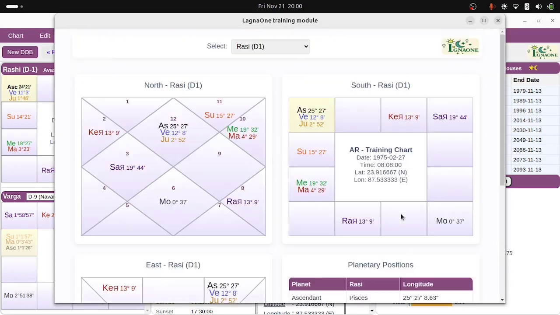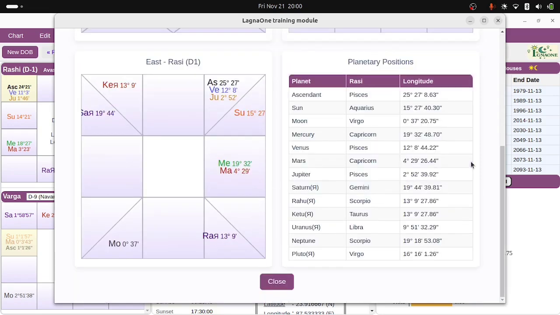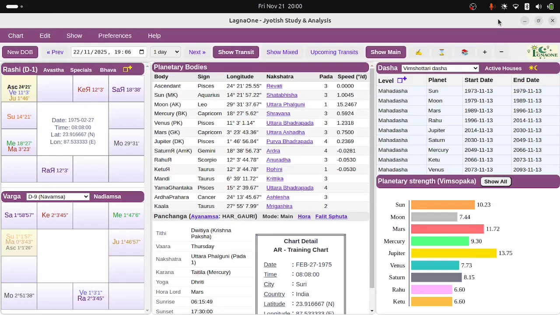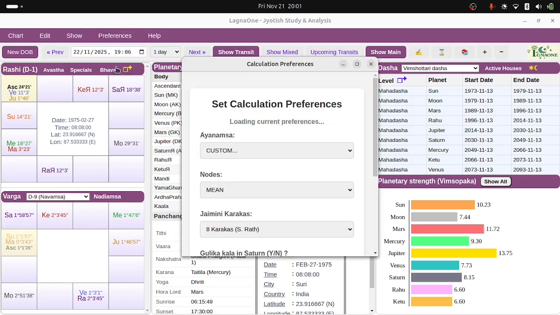Okay, it has all the charts. So you can pick it up from the training charts there. So this has Pisces ascendant, and we'll look at it in detail in the Nadiamsa section. This is just all chart section. One important thing for doing this is the Panchanga section should have Ayanamsha, Har Gauri Ayanamsha. So you ensure you change it from here, preferences, calculations.